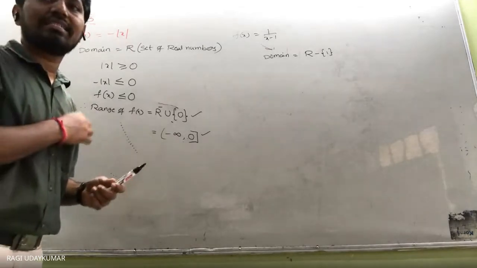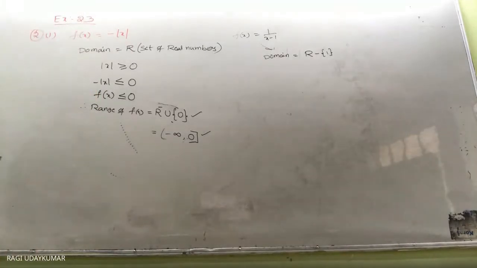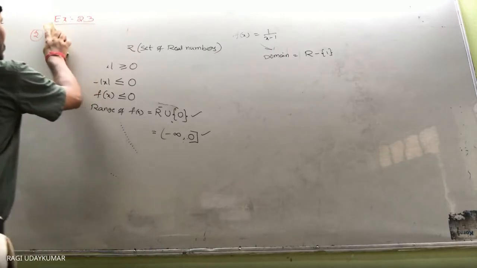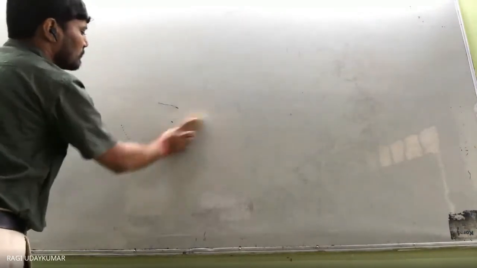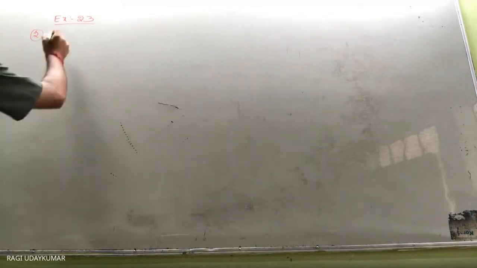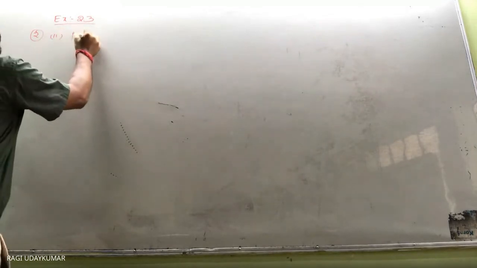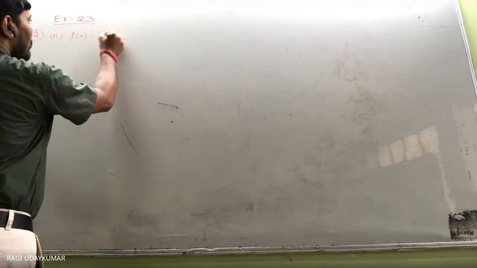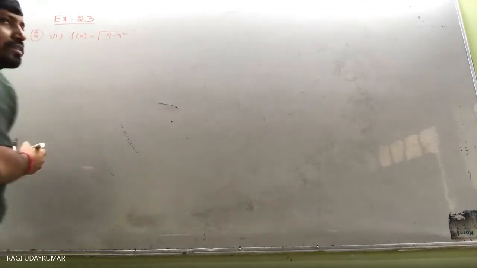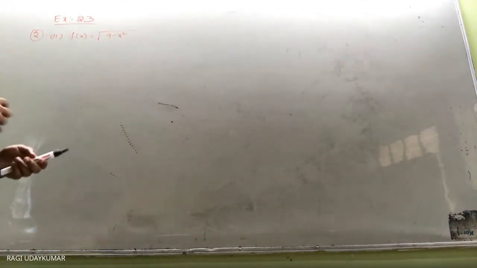And the second question given to you is f of x is equal to under root of 9 minus x square. So x can be taken as any real number.